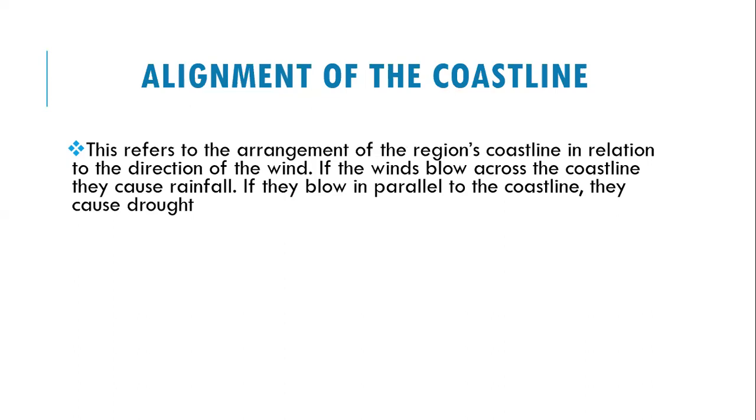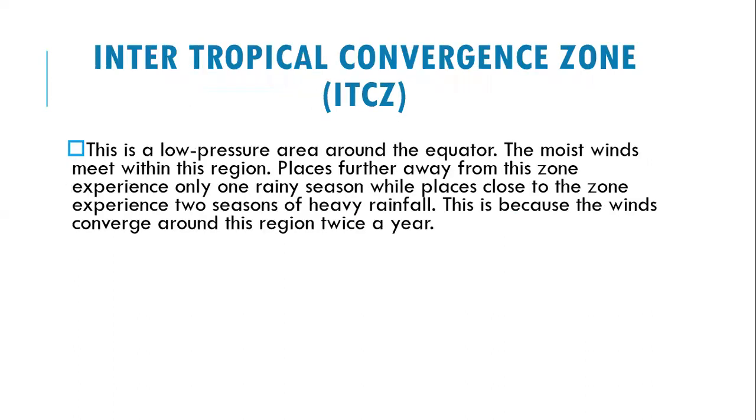will also affect the climate of a given coastal region. The third one is the intertropical convergence zone. This is the low pressure area around the equator. The moist winds meet within this region, whereby the places further away from this region experience only one rainy season, while the places close to the zone experience two seasons of heavy rainfall. This is because the winds converge around this region twice a year. So how the region is placed in relation to this zone will determine its climate in a given period of time.